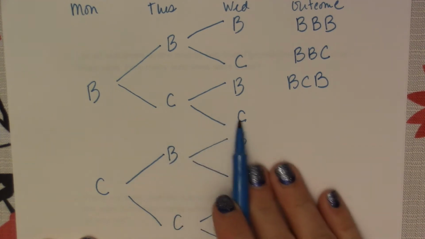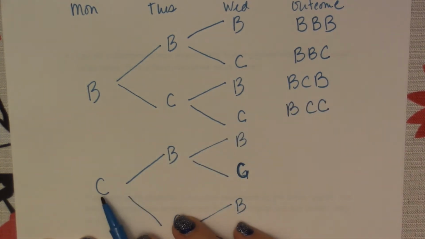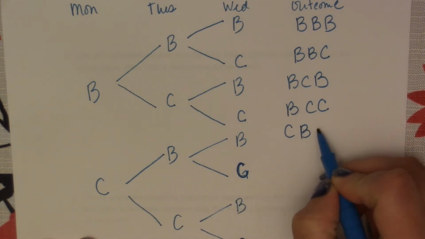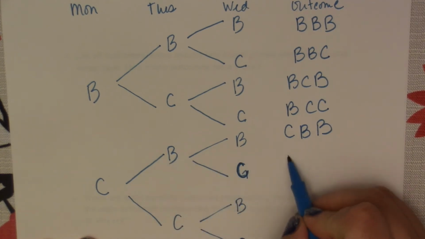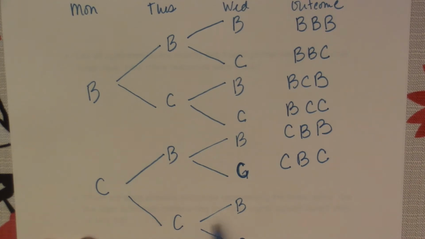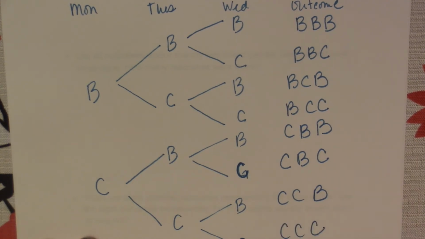Board game, card game, card game. We could have a card game, board game, board game: C, B, B. Card, board, card. Card, card, board. Card, card, card, or 3 nights of card games.